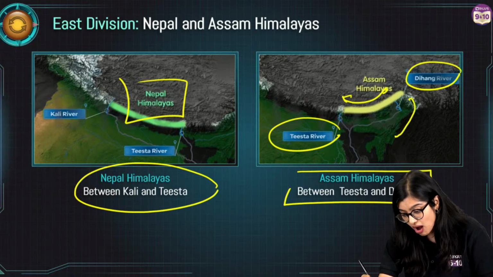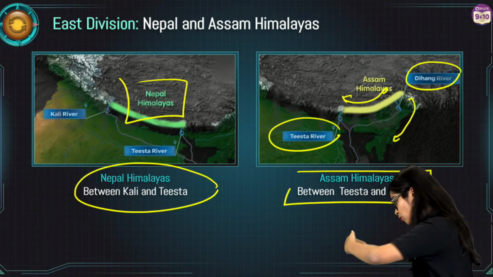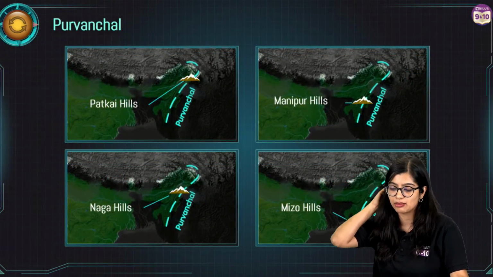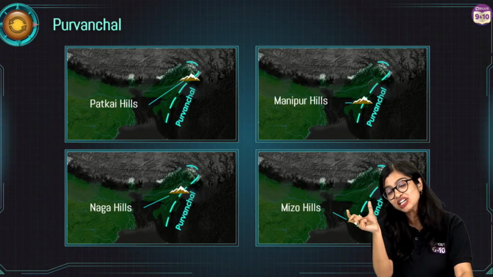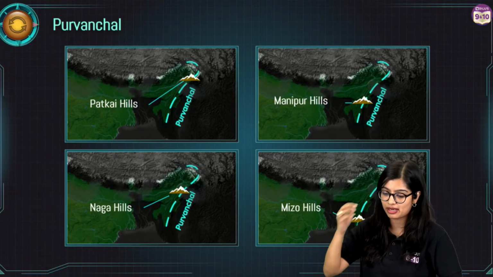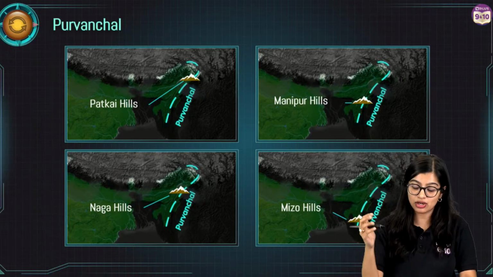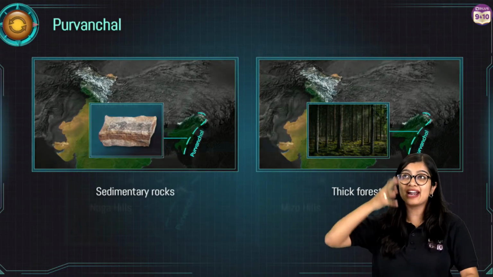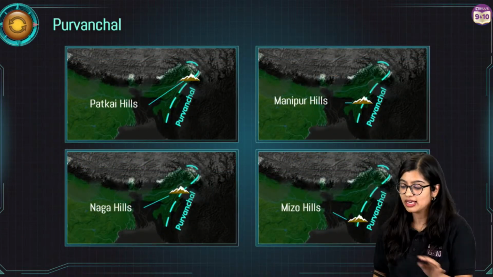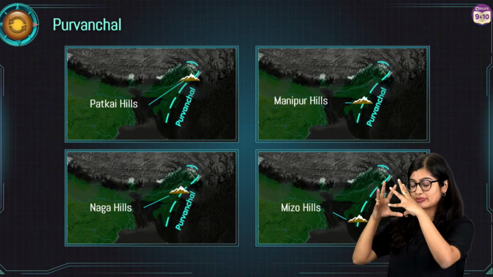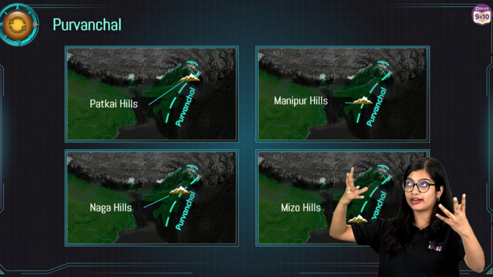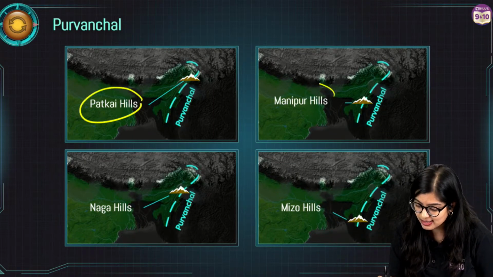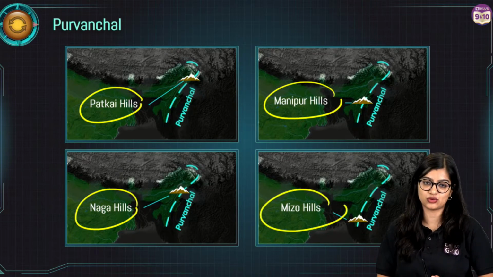Then what goes beyond the Dihang river will take a loop like this and end up forming your Purvanchal, or the eastern mountains. Now the Purvanchal actually acts as a boundary between India and Myanmar, right? This region has various sedimentary rocks, thick forests, and of course a humid climate that allows such vegetation to grow, right? And this of course includes Patkai Hills, Manipur Hills, Naga Hills and Mizo Hills, right?